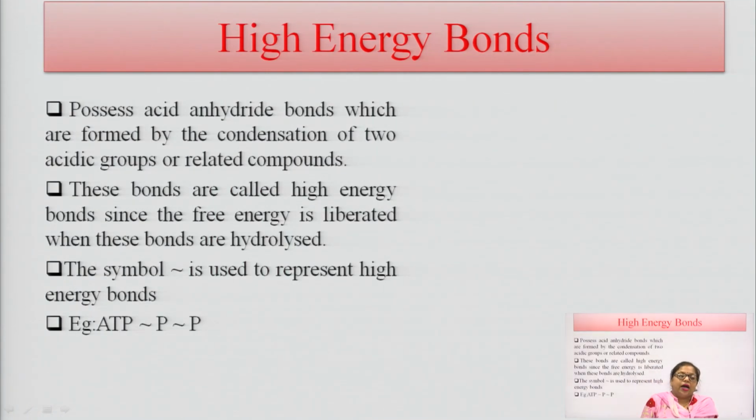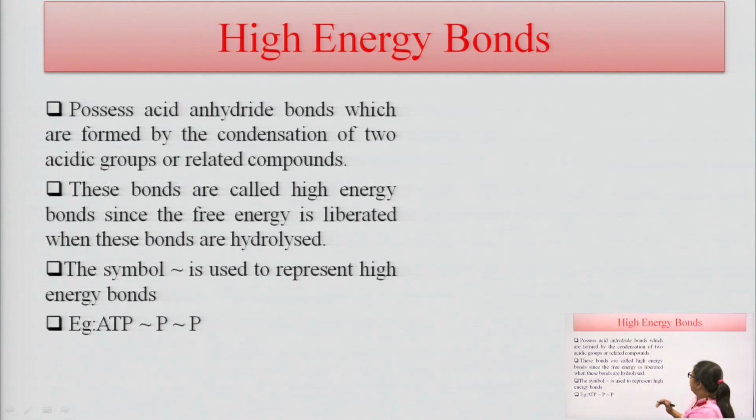And what are high energy bonds? After gaining knowledge of the high energy compounds and high energy molecules, we have shifted towards high energy bonds. What are high energy bonds? Bonds which possess acid anhydride linkages, which are formed in the condensation of the acidic groups of related compounds.